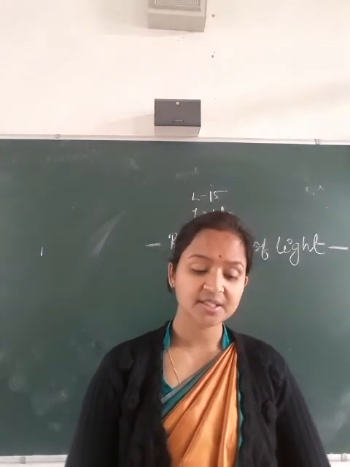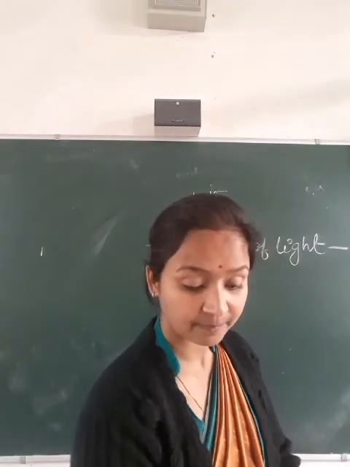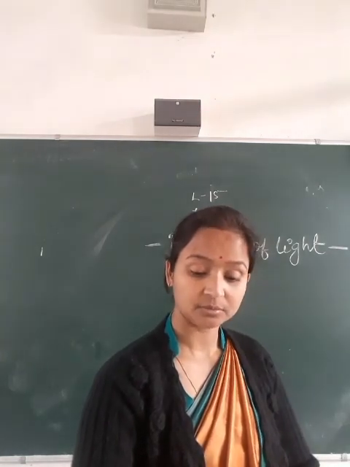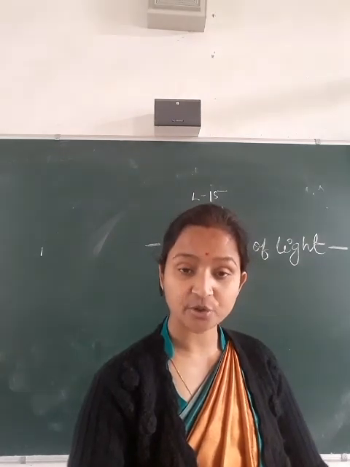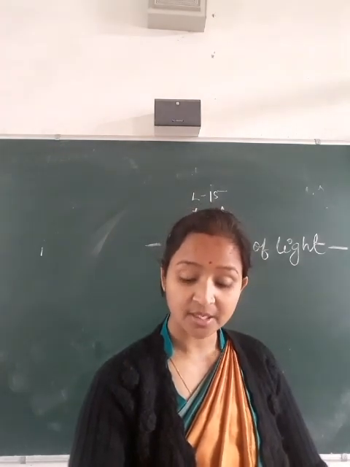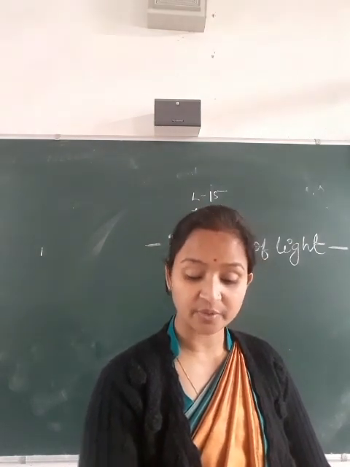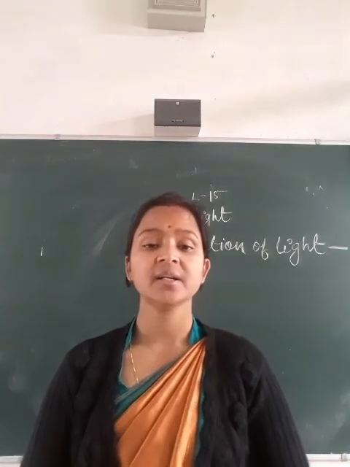Tomorrow I will discuss real and virtual images. Today I have completed rectilinear propagation of light and you will take a revision of this. I have given different types of examples, and activities 15.1 and 15.2. So till here you will take a revision.